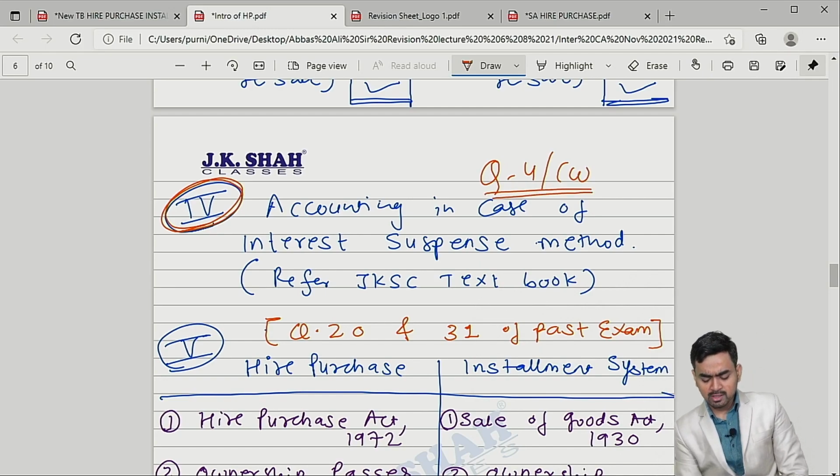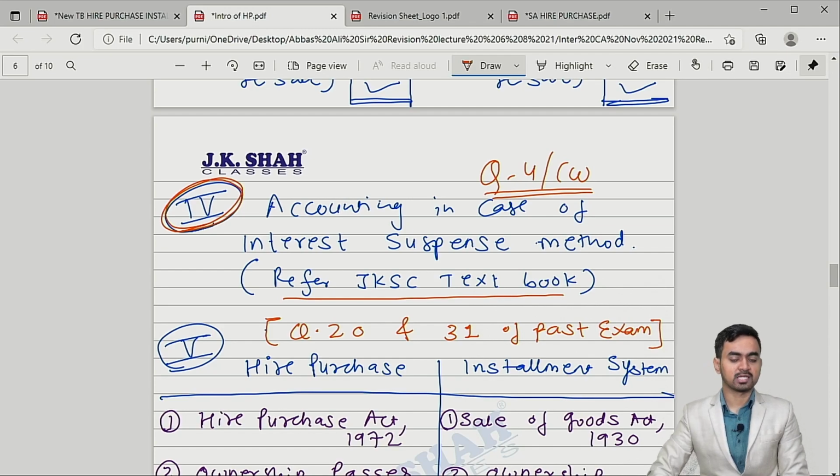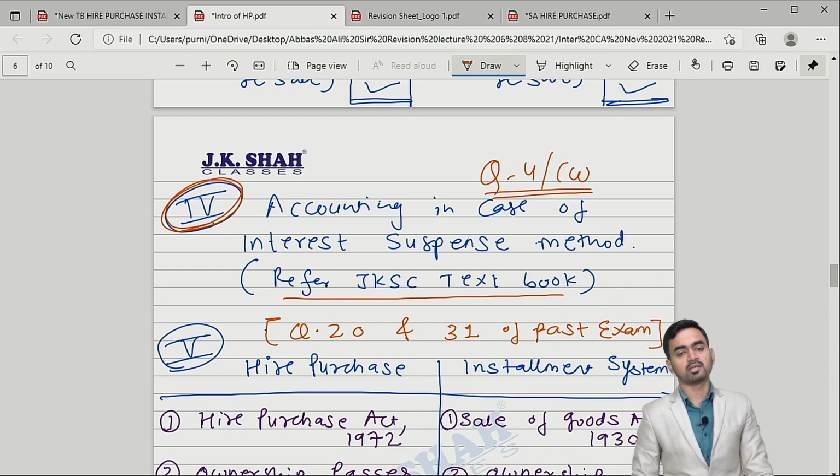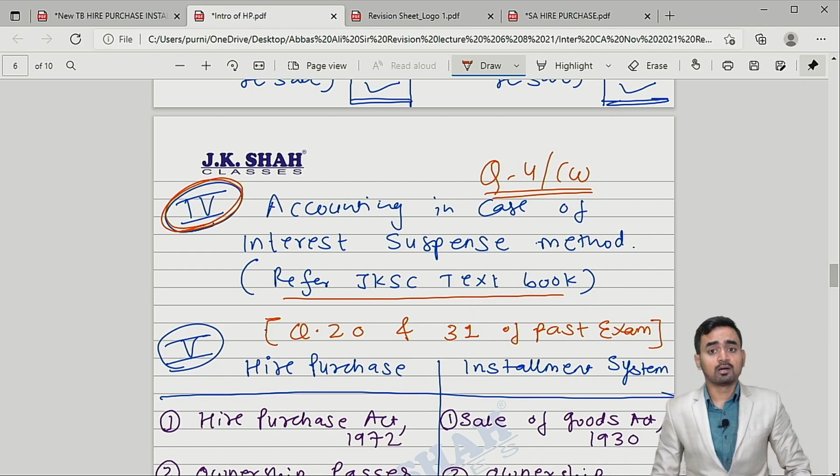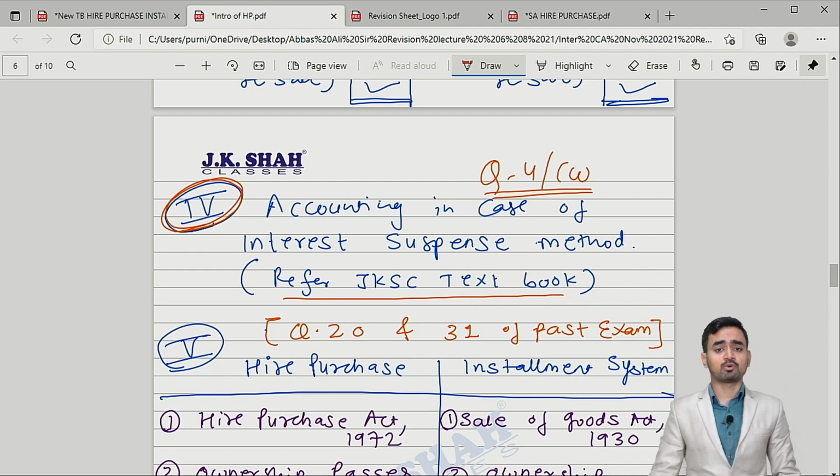Okay, and for the theory, of course, you have to refer to the JKSC textbook. First of all, try and understand the meaning of the interest suspense method. Then I will show you the theory in the JKSC textbook as well. Tell me, what is the meaning of the interest suspense method?